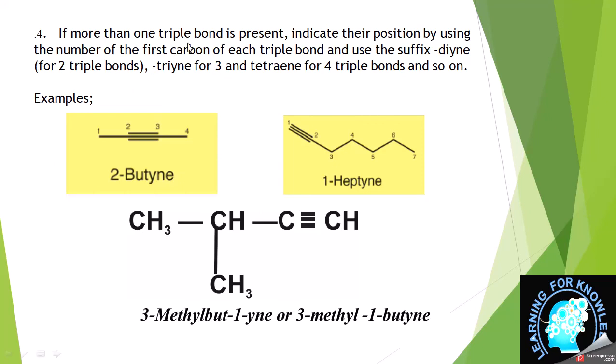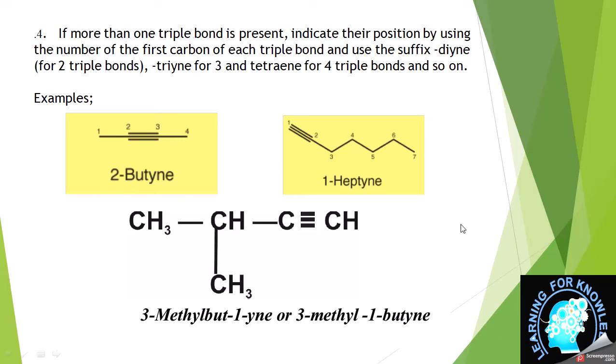If more than one triple bond is present, we will indicate their positions and write diyne, triyne or tetrayne. Like 2-butene or 1-heptene, these are some examples. This is another, 3-methyl-1-butyne. You can see there are two ways of writing these names: 3-methylbut-1-yne or 3-methyl-1-butyne.